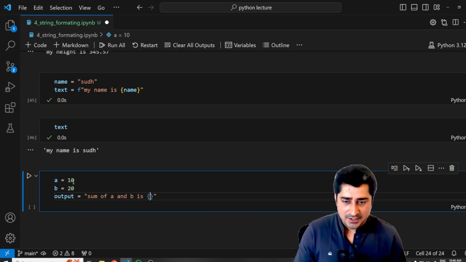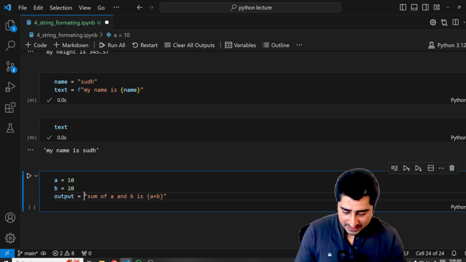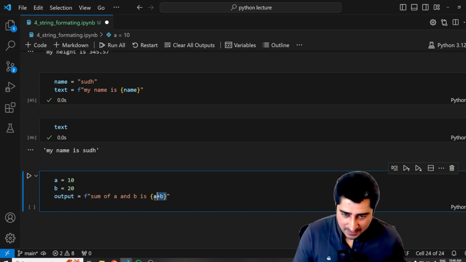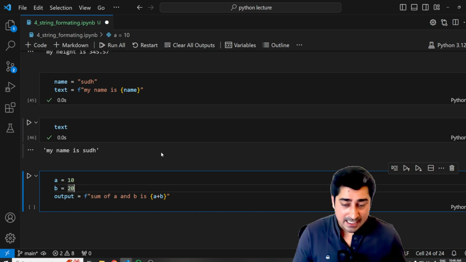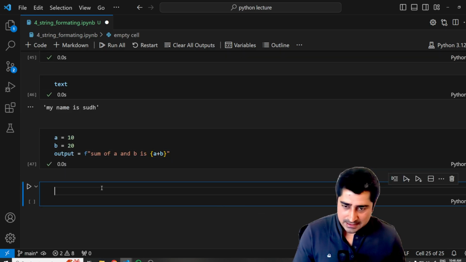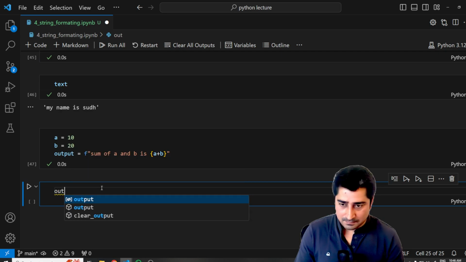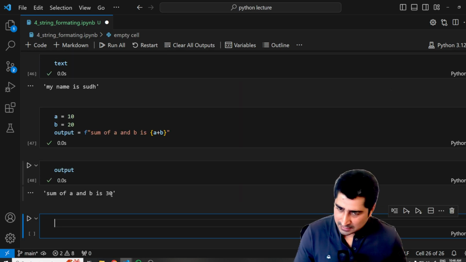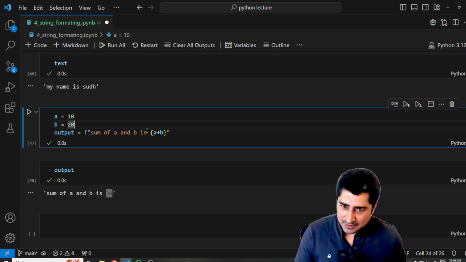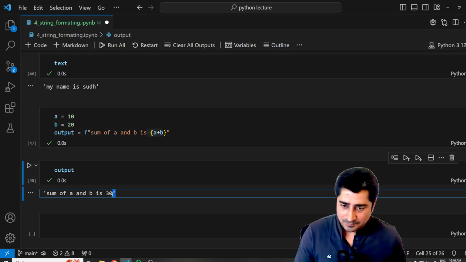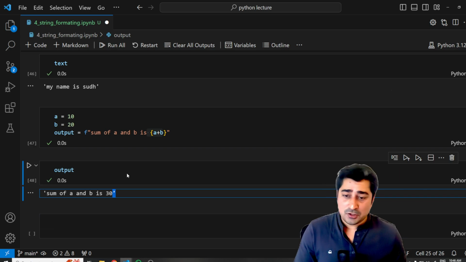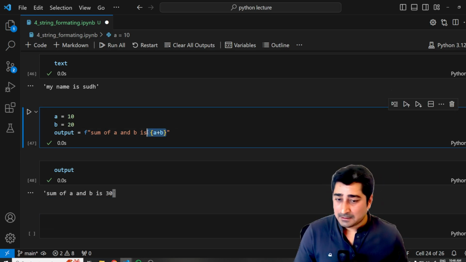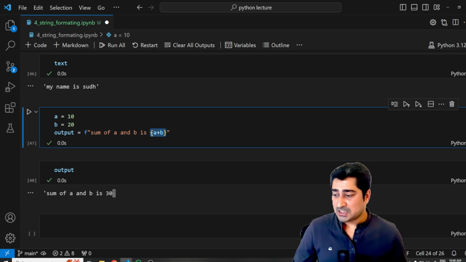Maybe I can write A plus B inside braces, and in the beginning I write F, so that it takes the data from the variables. F means I'm performing string formatting. Now if I print output, as you can see, 10 plus 20, what is the value? It's 30, and I'm able to print it. So I'm able to perform even a mathematical operation inside it. It's pretty much possible.